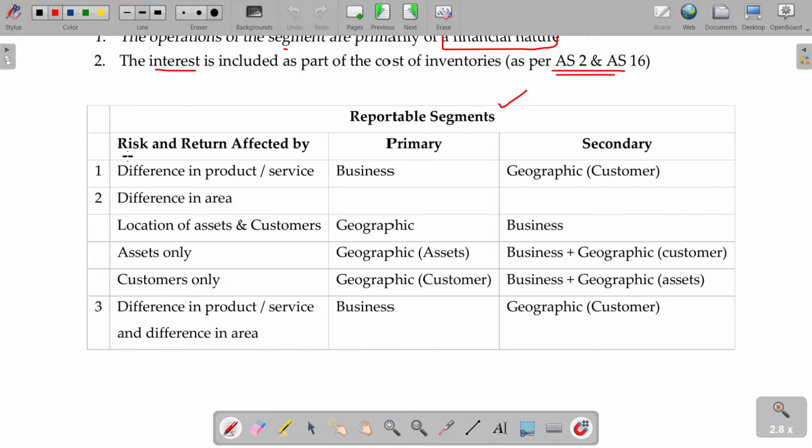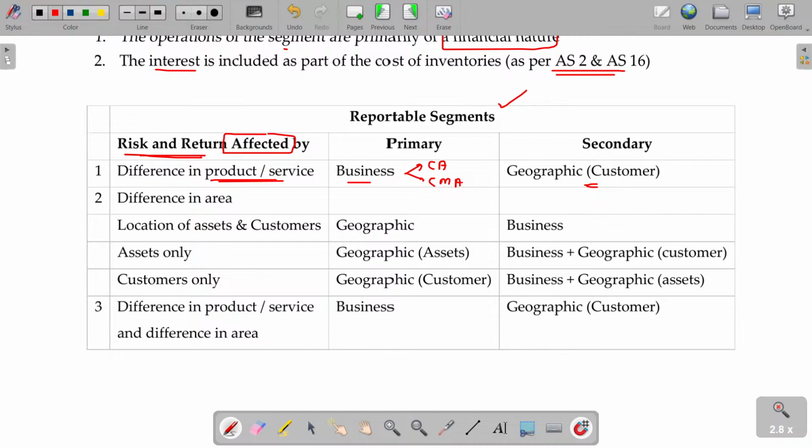The entities or enterprises' risk and return are affected predominantly by product and service. Then the primary segment being business. Then you can give the customer also. For Sahasri Singar Academy, the primary being, I need to know what is the collection from CA as well as CMA separately. That's the primary. I am operating only in Trichy, so I don't have multiple branches.